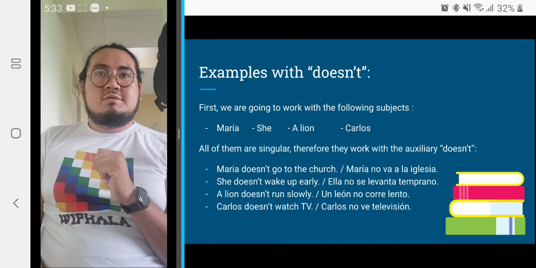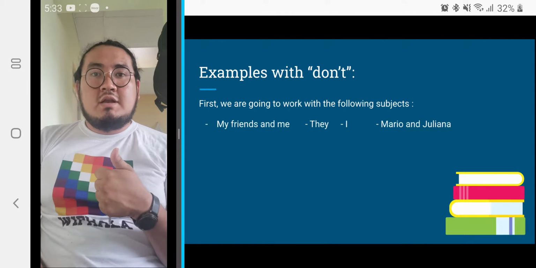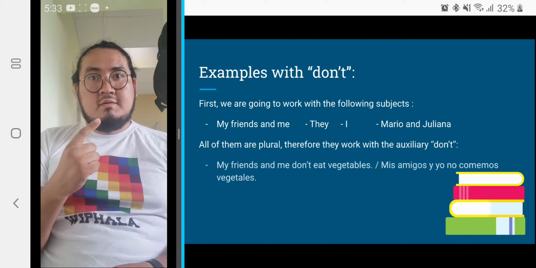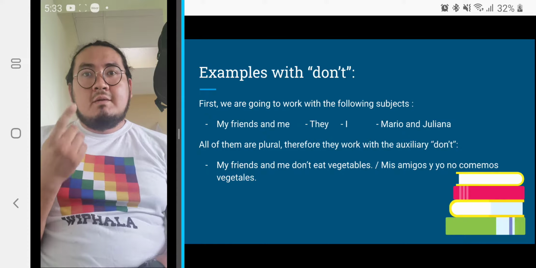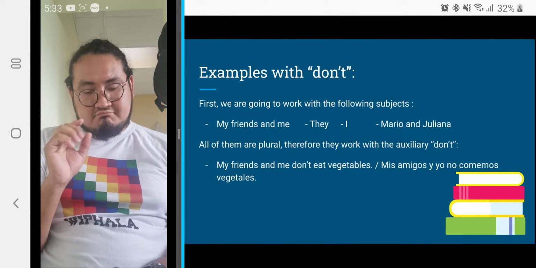Examples with don't. My friends and me. Pay attention, this is plural. If it's plural, we work with don't. That's very simple. My friends and me don't eat vegetables.